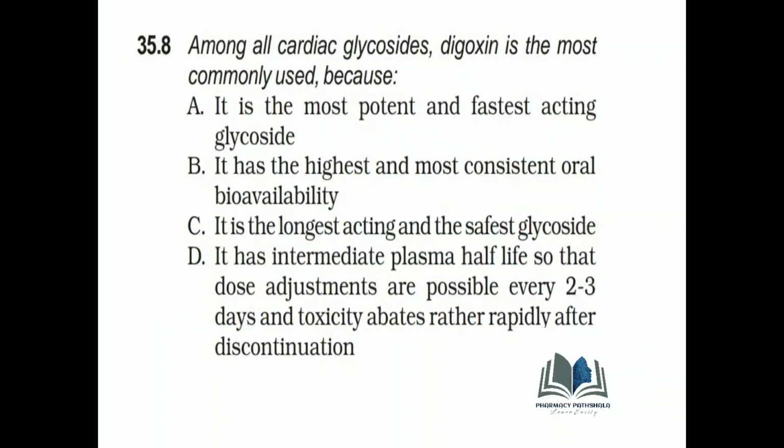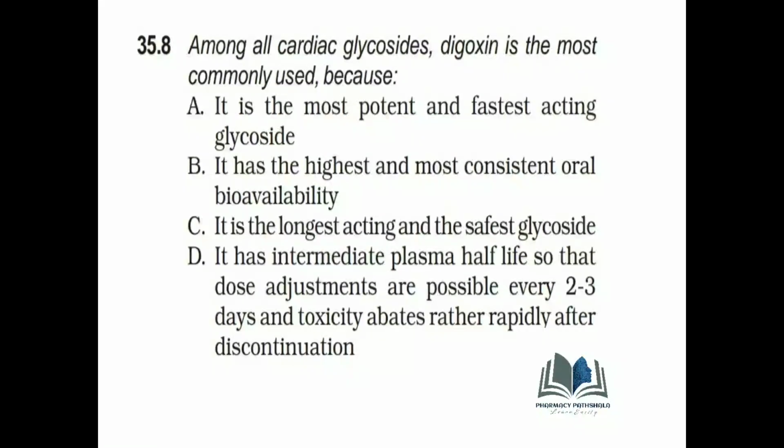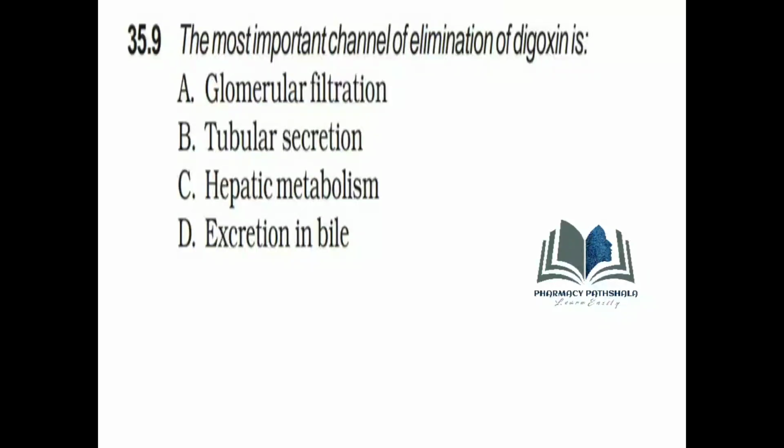Next question. Among all cardiac glycosides, digoxin is the most commonly used because. The right answer is D. It has intermediate plasma half-life so that dose adjustments are possible every 2-3 days and toxicity abates rather rapidly after discontinuation. Next question. The most important channel of elimination of digoxin is. The right answer is A. Glomerular filtration.